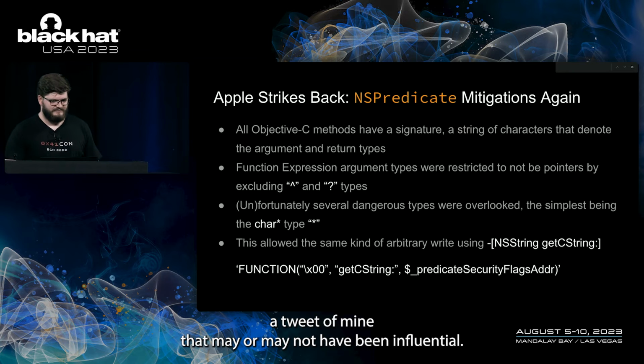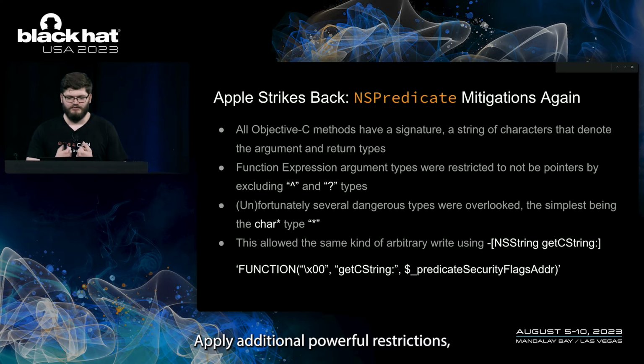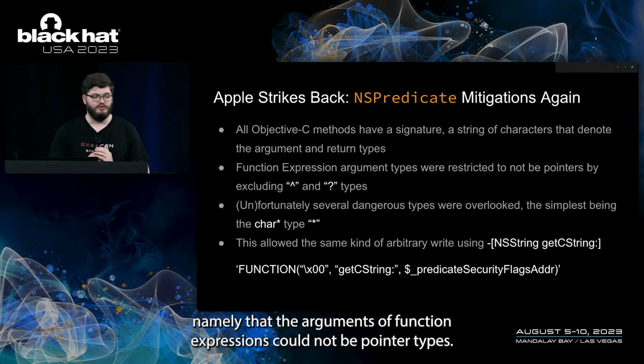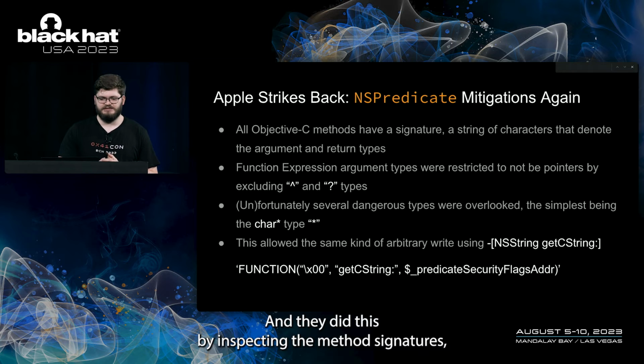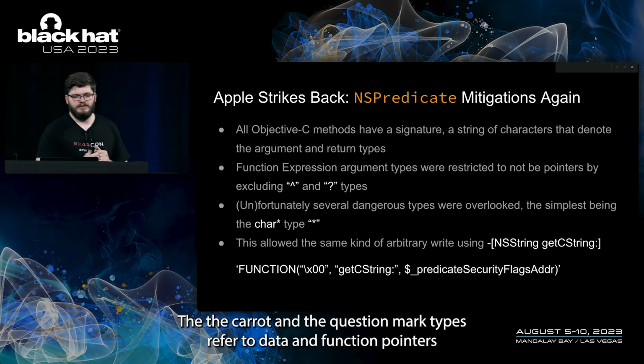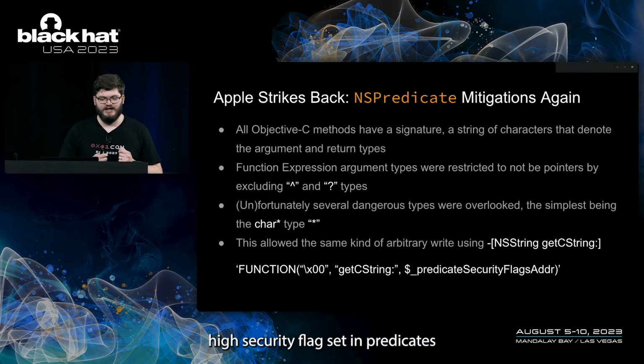However, after a tweet of mine that may or may not have been influential, Apple added additional powerful restrictions, namely that the arguments of function expressions could not be pointer types. And they did this by inspecting the method signatures, which are strings of characters representing the types that a method uses. The caret and the question mark types refer to data and function pointers, respectively, and they were forbidden in processes with that high security flag set.